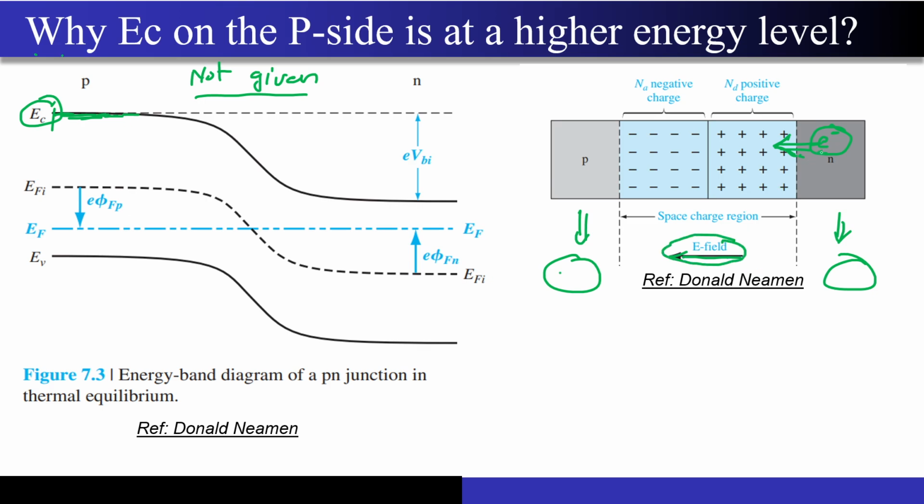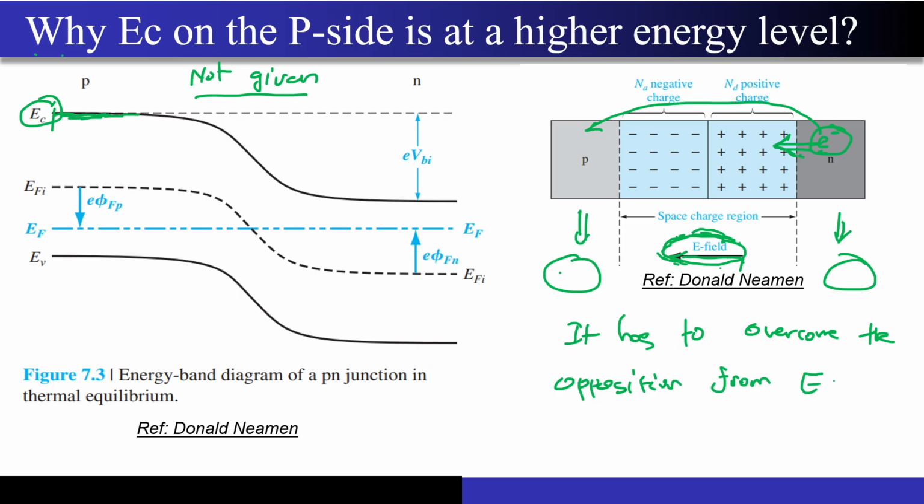Now if I want this electron to move from right to left, it has to perform some work against the direction of this electric field. It has to overcome the opposition from the electric field, correct? So what does it mean? It is now facing some kind of barrier to move from here to here.